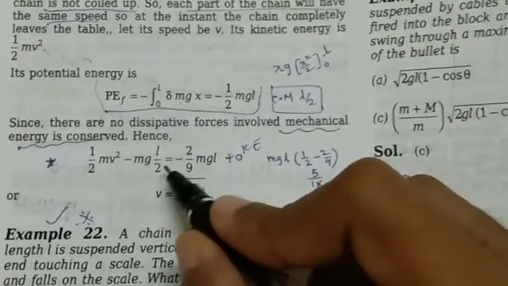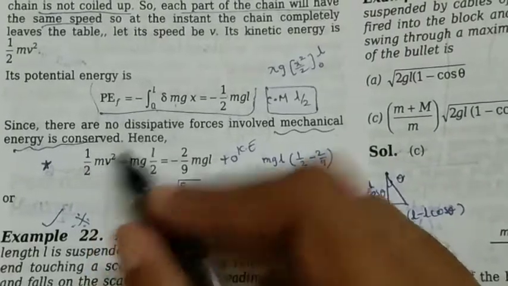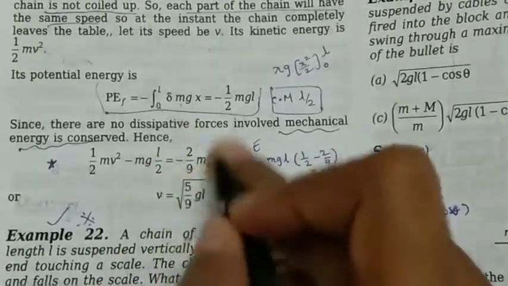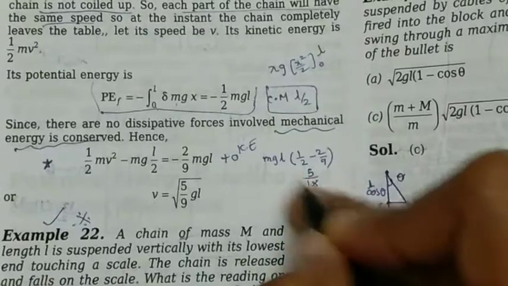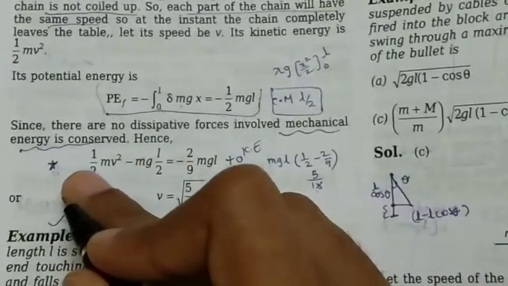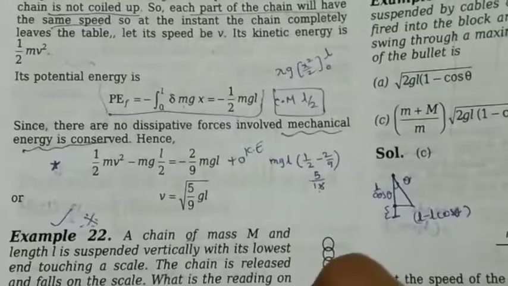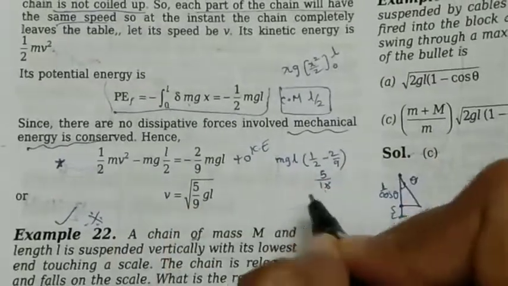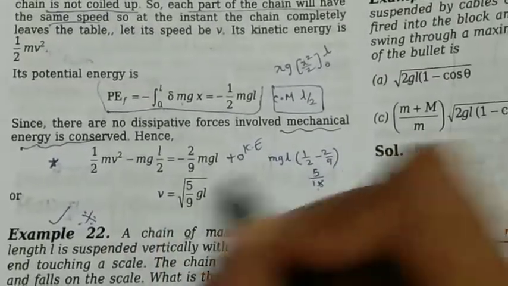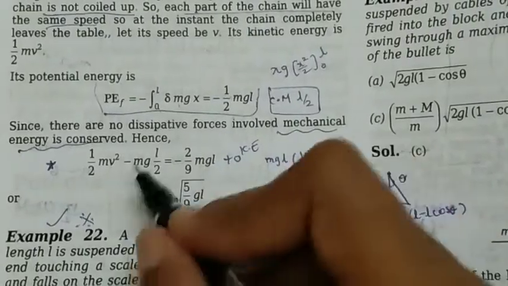And again, as there is 1 by 2 here, after sending this side, after calculation you will have 5 by 18 mgL. With the 1 by 2, 2 nines are 18 would get cancelled, so you would have 5 by 9 gL, as m is already cancelled.